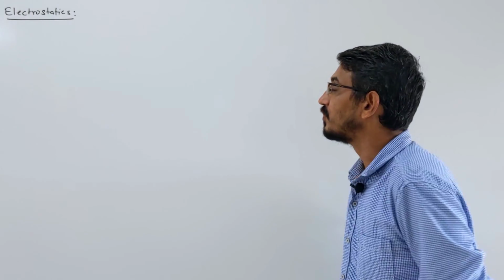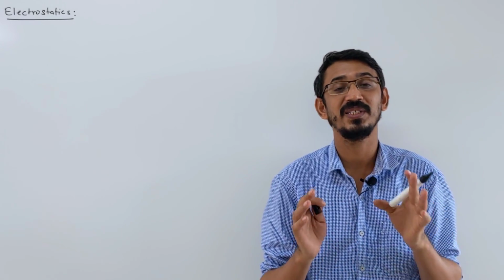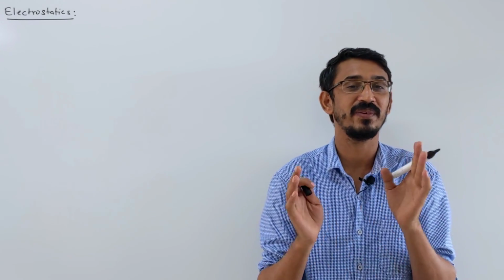Okay, let's start. Electrostatics: electro means related to charge, like electron. Static means not moving, correct? So in this topic we will learn about properties of charges, and the charges will not be moving, they will be placed at rest. Your electron, proton or any charge is placed at rest, then it will have some properties that we will talk about. In total, 6 properties we talk about in this chapter.